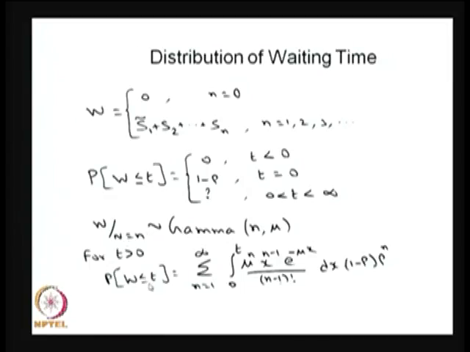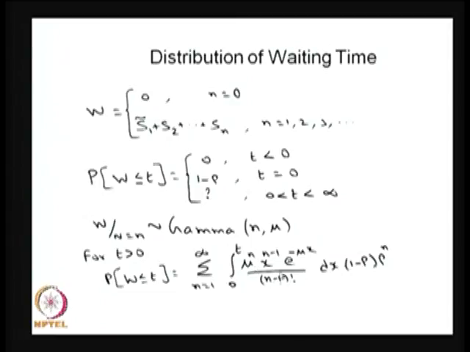That means for t greater than 0, the CDF at the point t is nothing but the conditional probability density multiplied by the probability of n customers in the system. That multiplication, over the possible n, will give the CDF in the interval 0 to t.